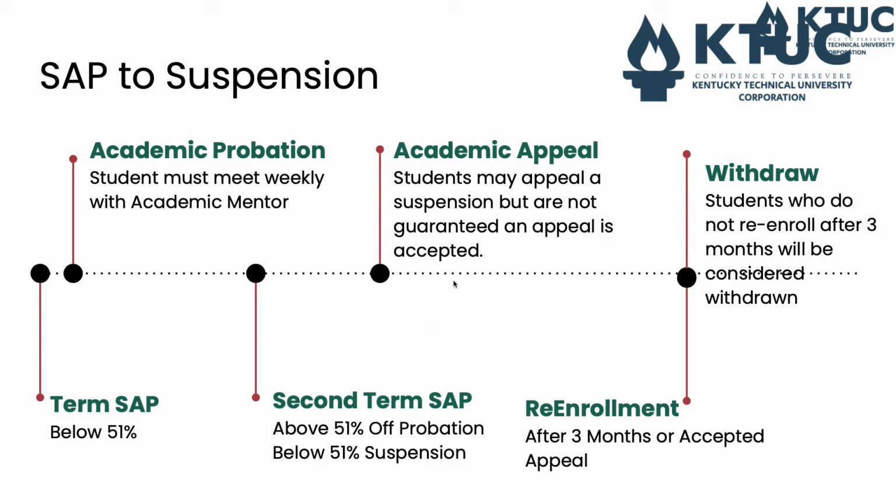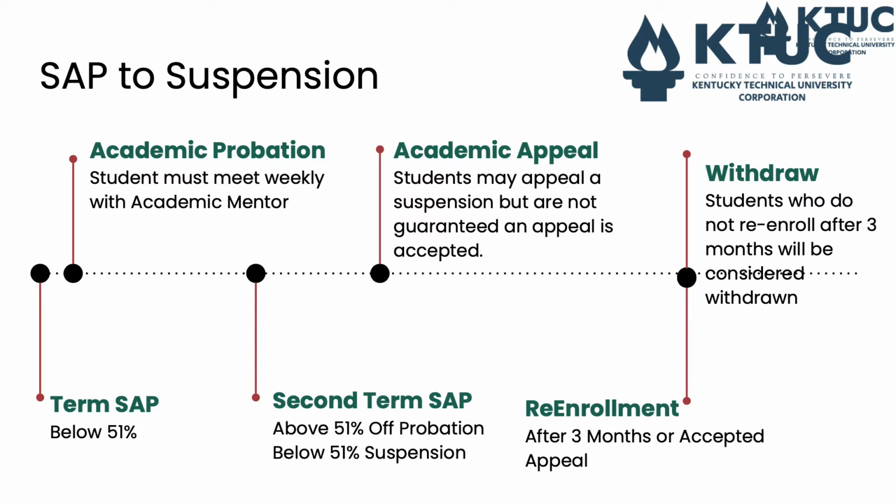There is an academic appeal, and students may appeal. It's a form that would need to be filled out. You would need to explain why you are unable to meet the 51% mark in the second term. How are things going to be different this next term? And then the university administrators will review the appeal and make a decision on whether or not to accept it or reject it. Your appeal is not guaranteed.